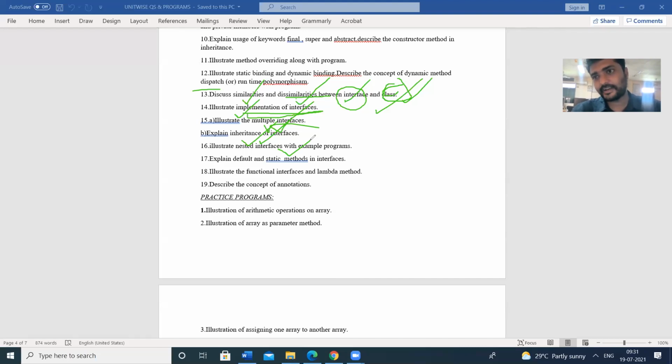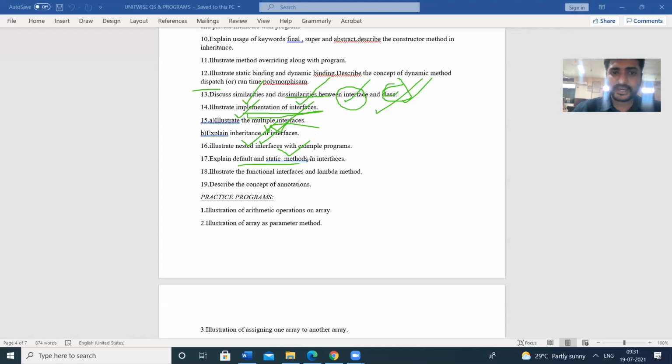Next, an interface can have another interface. That means an interface within an interface. That is the nesting. There are two ways to implement nested interfaces: the interface may be a part of a class or a part of an interface.